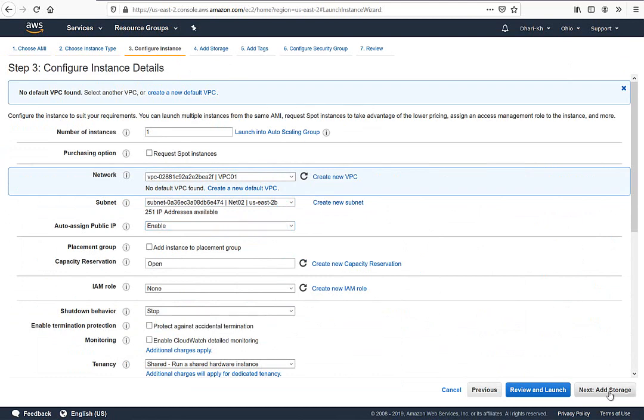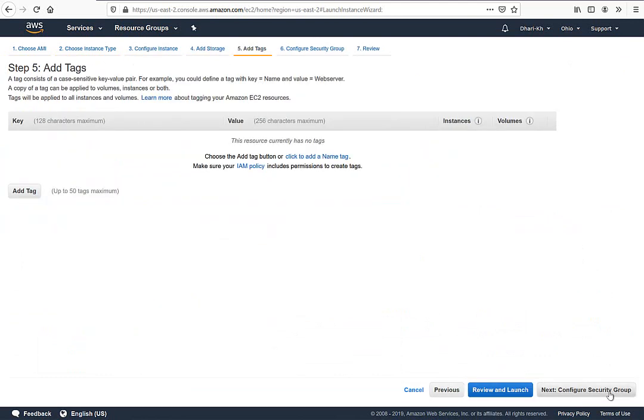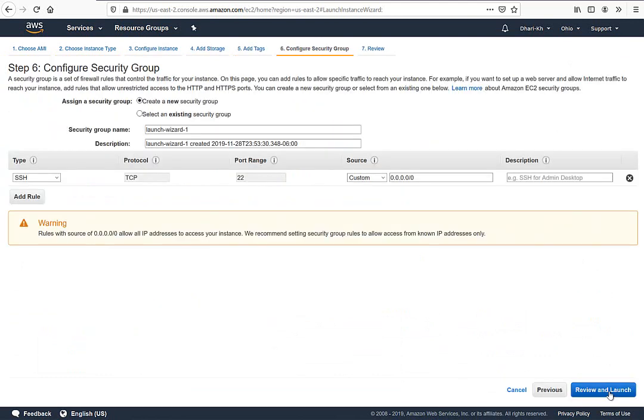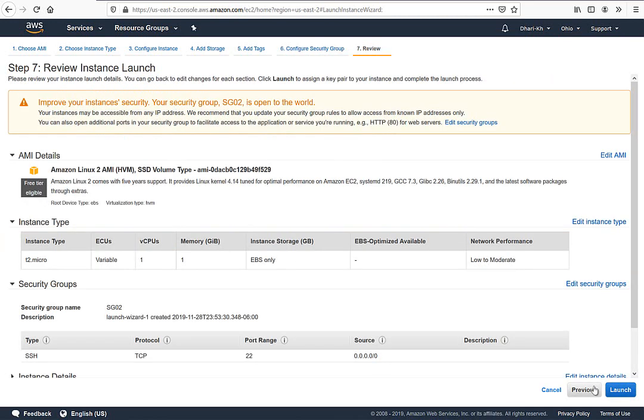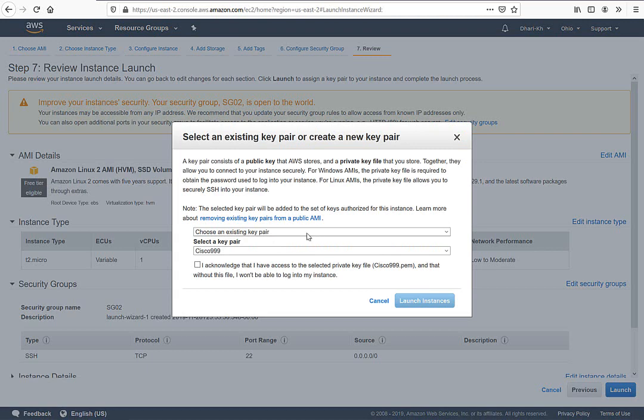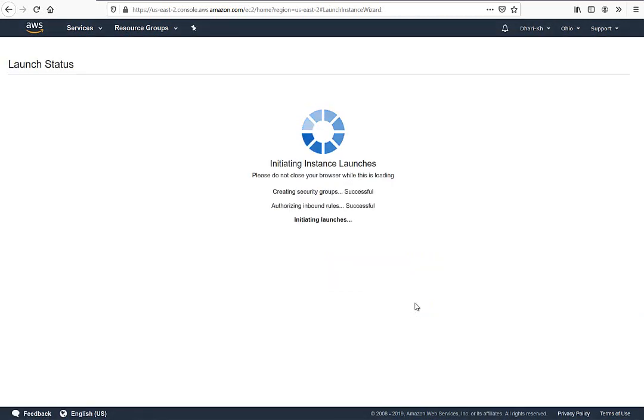Then I will add storage here, next, and configure here. I need a security group. Put in SG02. Why? Remember those names, because we will see those names in the code later on. Okay, so I just create the other EC2. Then after that, so cool.